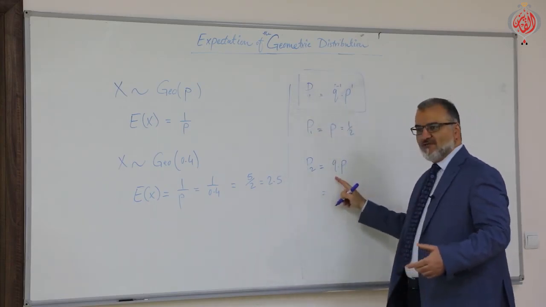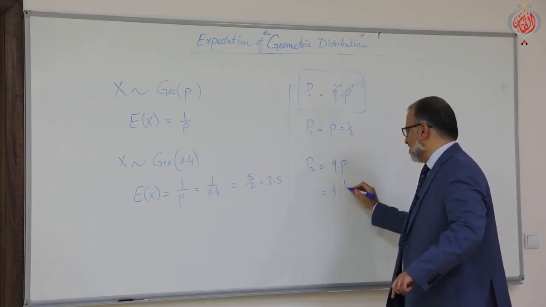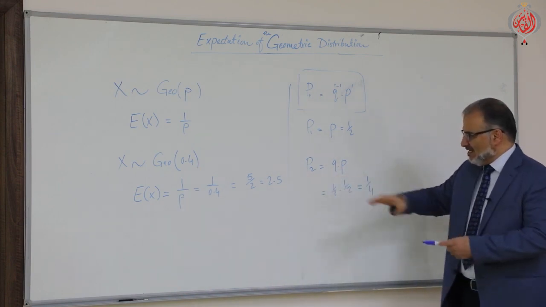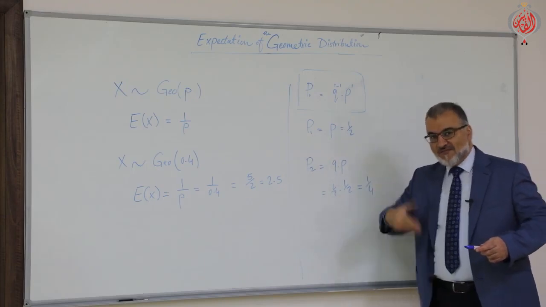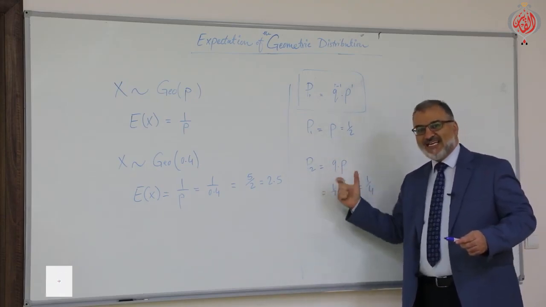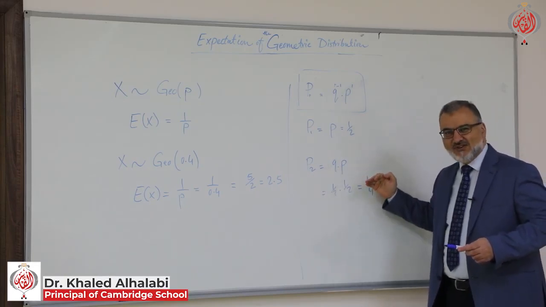So what is the probability of failure? Here, the tail, probability of tail. So it is half times half. Now the value becomes 1/4. Now what do you think? When the success appears in the first toss, the probability is half. When the success appears in the second toss, the probability will be quarter. So it is decreasing now.